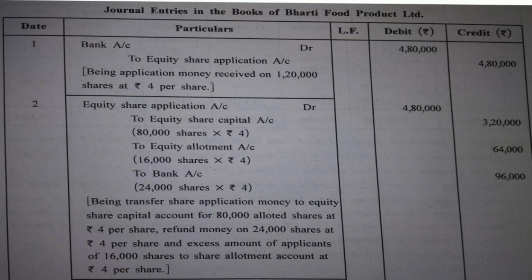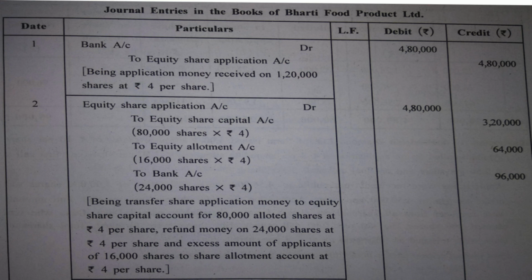So 64,000 rupees is considered as an advance of allotment. You cannot say, ma'am, multiply allotment money here. No. These people have paid for application and I am converting it into allotment. So the amount is received, rupees 4, with application only. Yes. And further, 24,000 shares have been rejected.